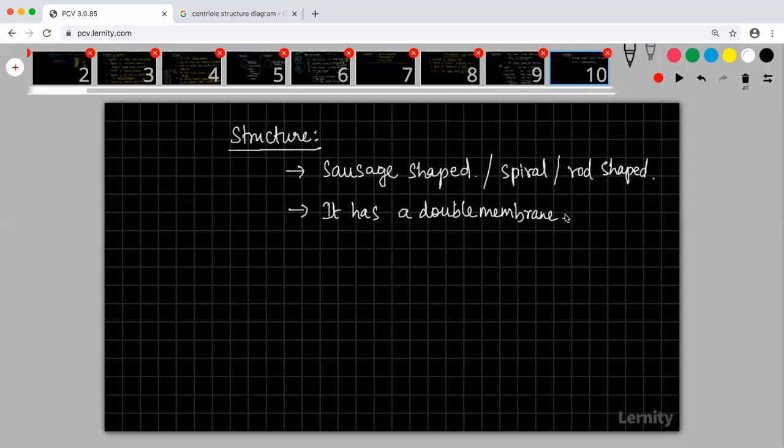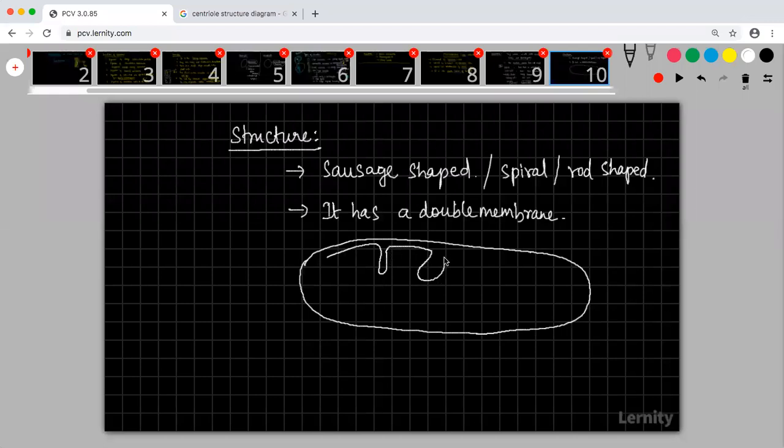It has a double membrane. You will see here, this is a membrane. So this is a kind of mitochondrial membrane. I'll just draw the 2D diagram. In this 2D diagram, you're able to see one membrane, and then you'll be seeing the second membrane.